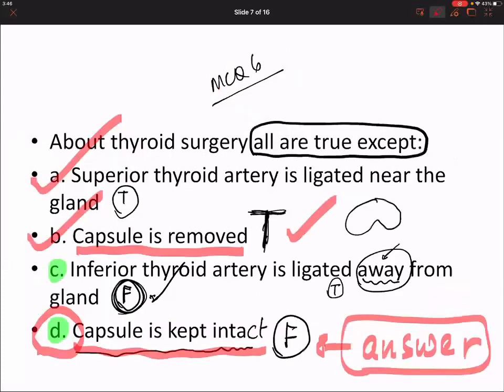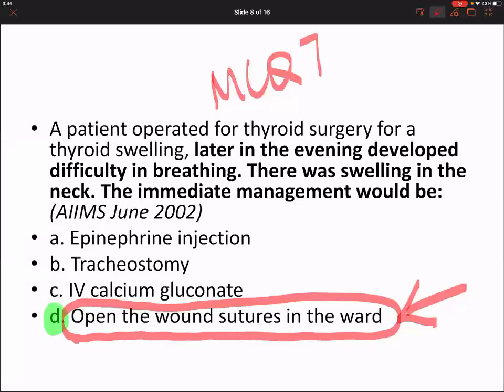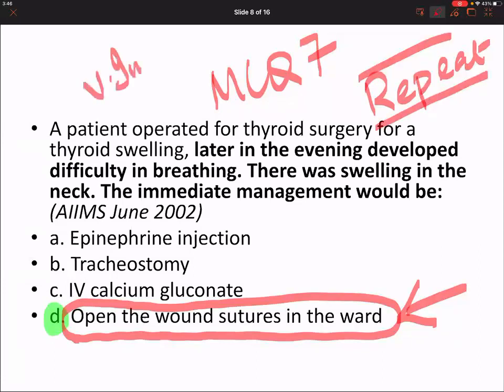I do not know, I have lost count. What is this one? MCQ 7 maybe. This is a repeat question, and please remember this is a very important question for MCQ exams. Open the sutures in the ward. Okay. Chalo.